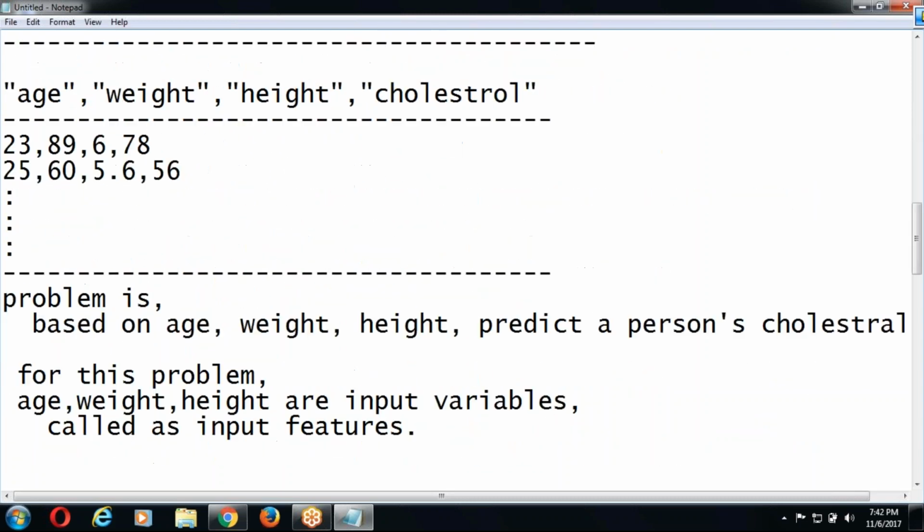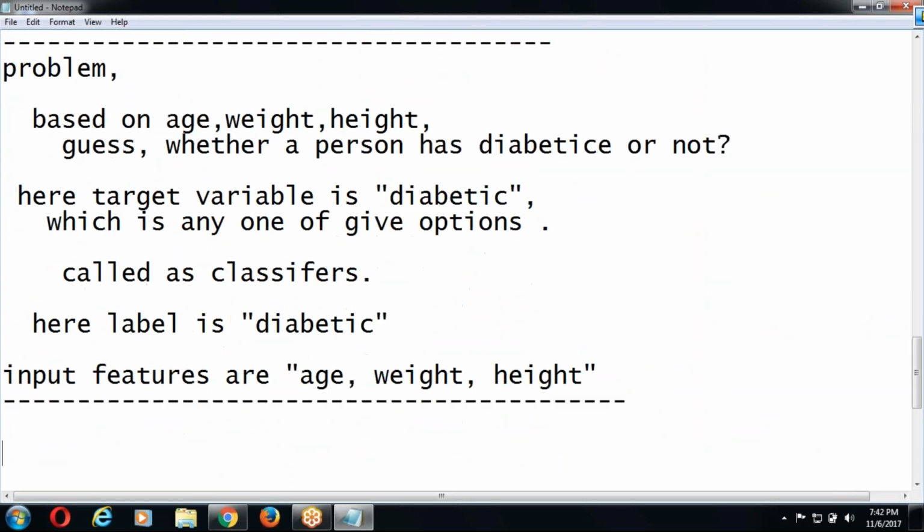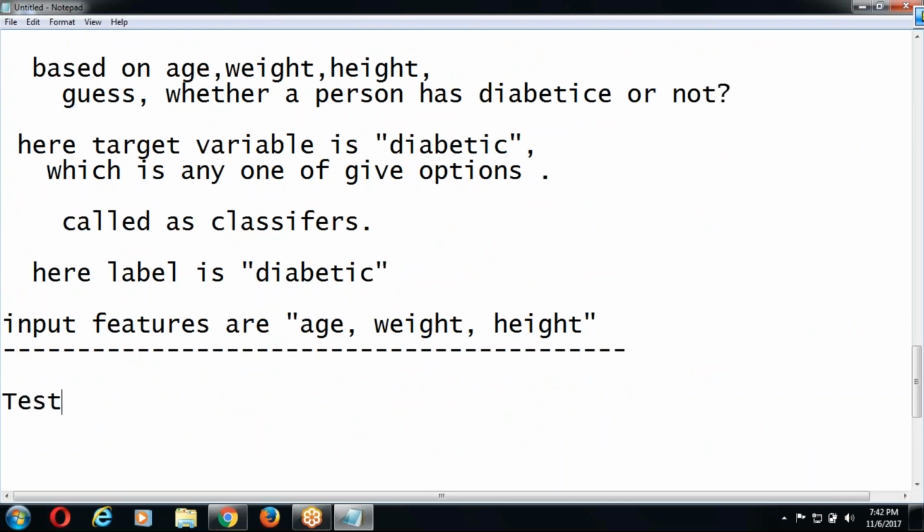Then what is the second type of set? Test set.